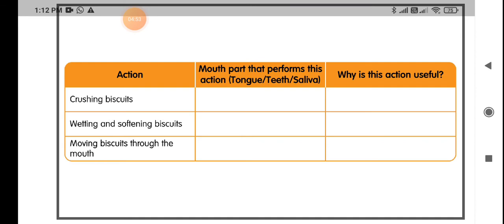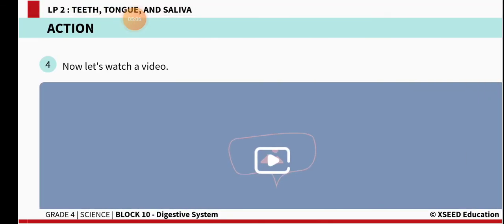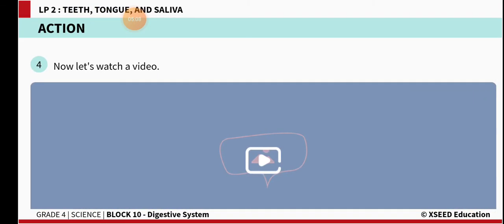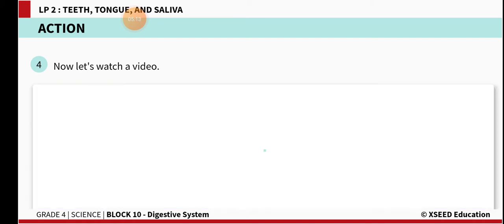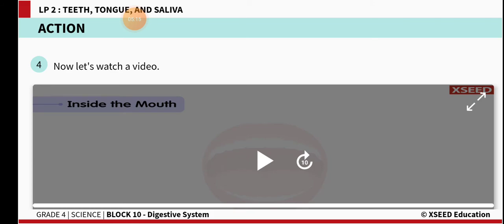All these parts present in your mouth, like teeth, tongue and saliva, are helping. Understood? So do this activity and write your observations in the given table. Now see the video, how it is going to help you understand the functions of the given organs.